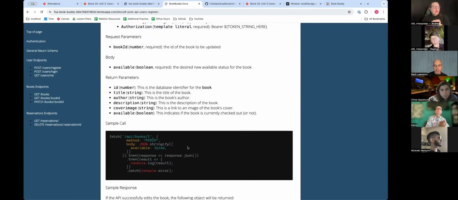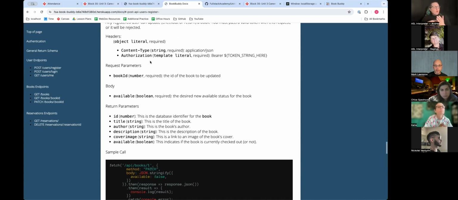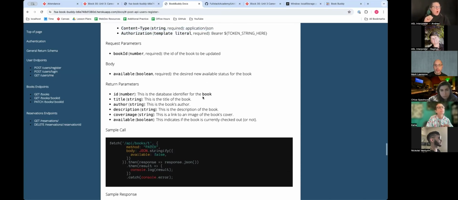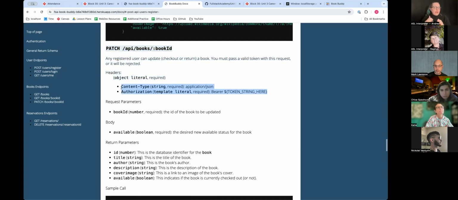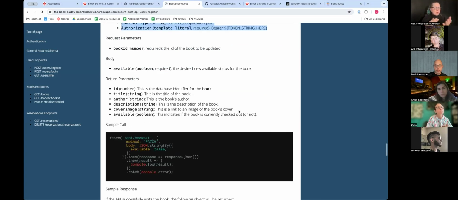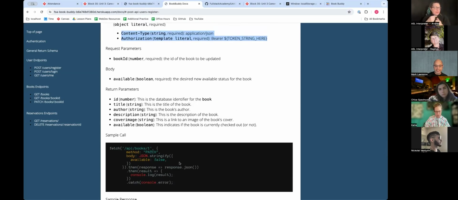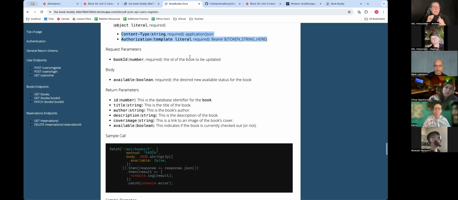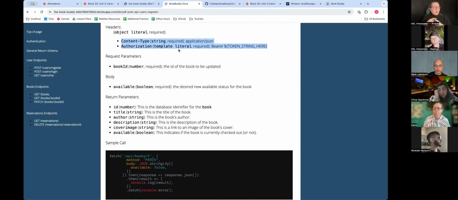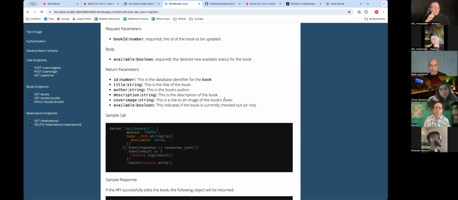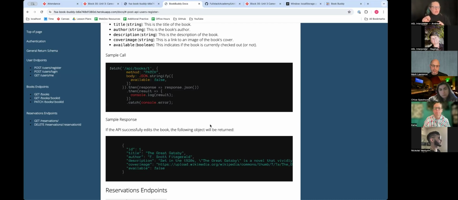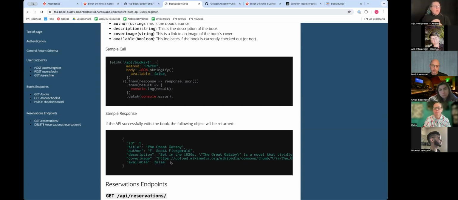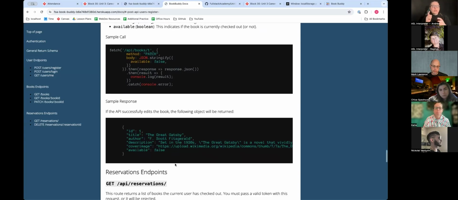A sample call. Notice in here, their code is missing a couple of things. They say you definitely need to pass in a content type and authorization, but their sample code doesn't have it, but you definitely need to pass in this part. Does that make sense? I can't update this, but I just want you to notice that this sample call isn't going to work because it's not passing in the token. So follow what this says here, that you definitely need a token because it's not going to work without it. And if it's successful, the available will change to the opposite, like true or false.